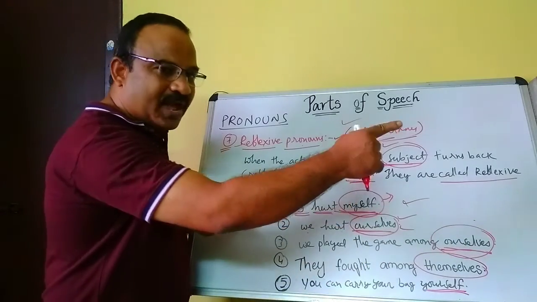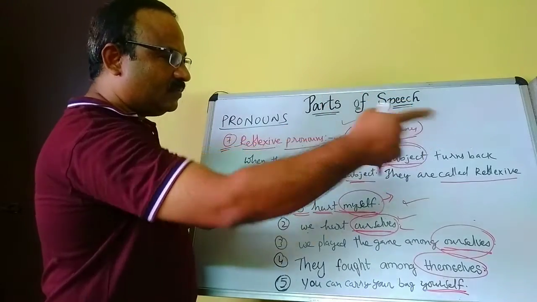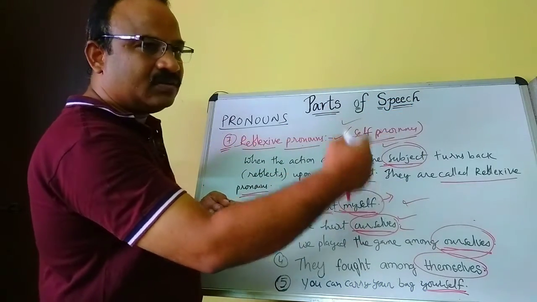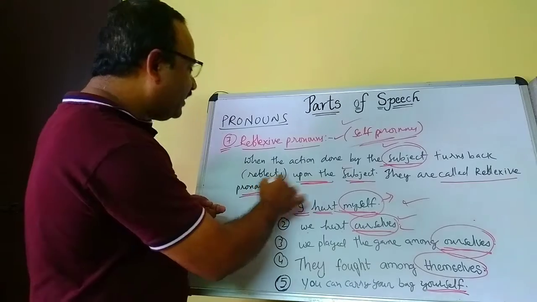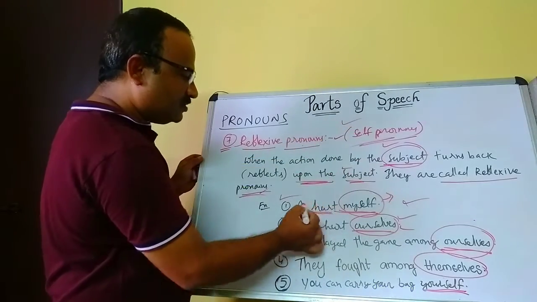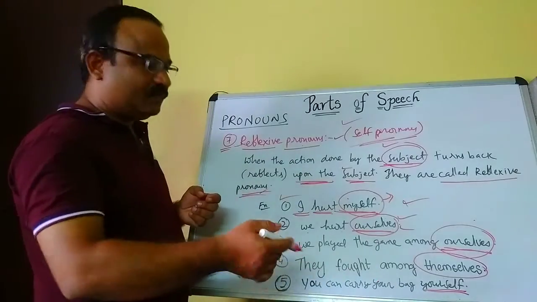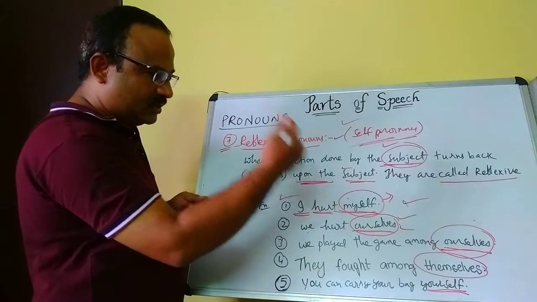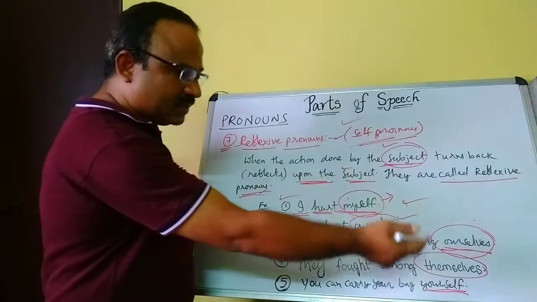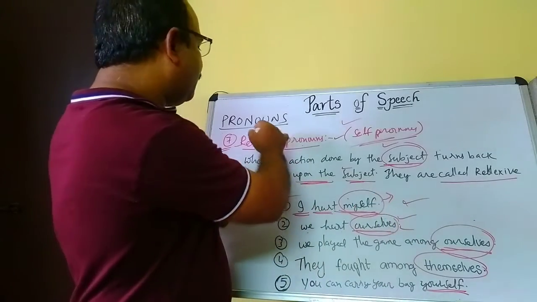You can carry your bag yourself. You do your work yourself. You can call them self pronouns: myself, yourself, himself, herself, themselves. These are called reflexive pronouns.